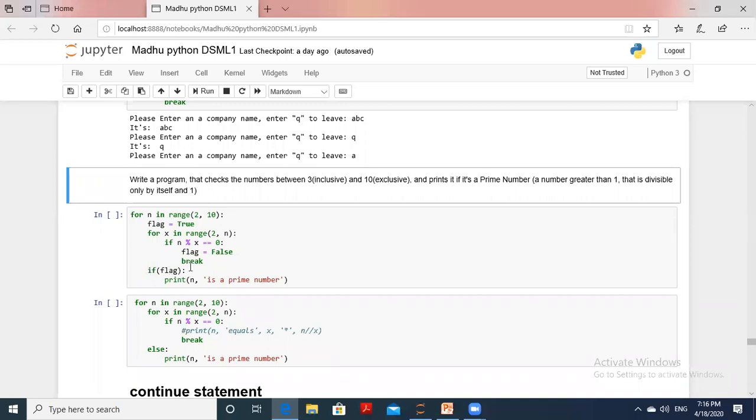Otherwise, if flag is equal to true, then it will be printed as a prime number when this is not equal to 0. That means the number doesn't divide by 2. If it is divisible by 2, that is not a prime number.